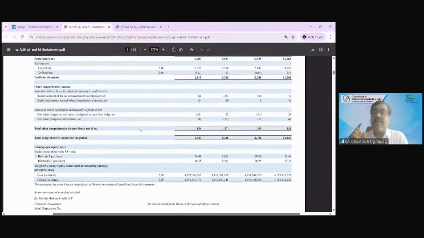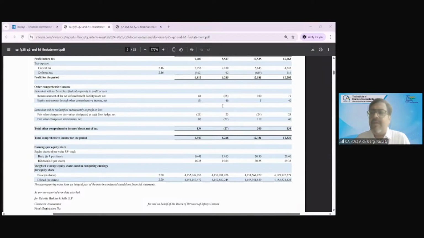So what is the current balance sheet date? अगर बैलेंस शीट बनाओगे तो बैलेंस शीट एज एट विच डेट? 30th September 2024. Yes, Megha, you're right. 30th September 2024. Okay.